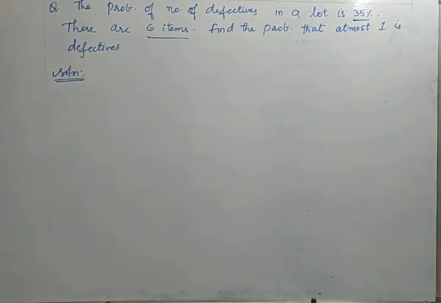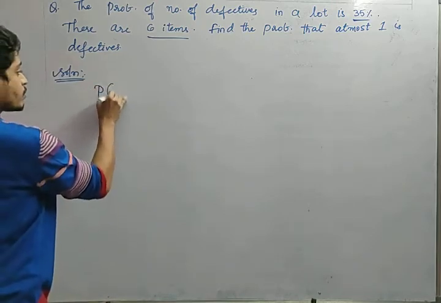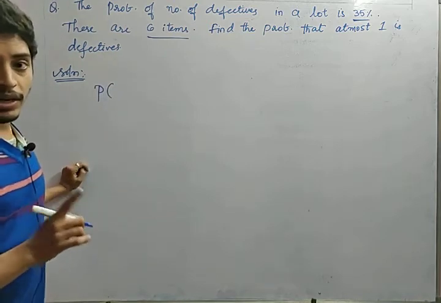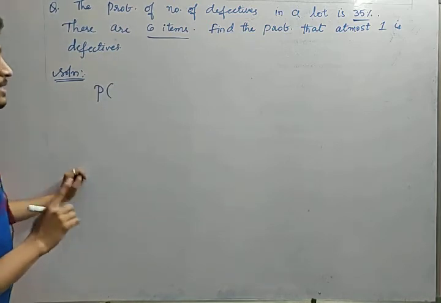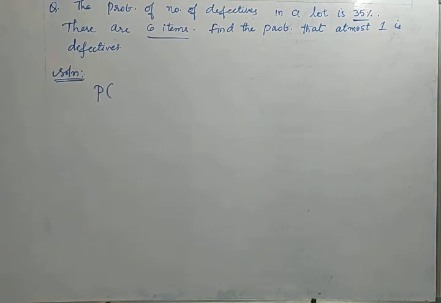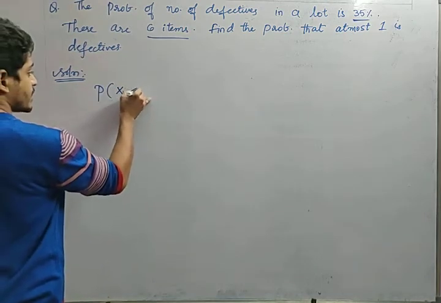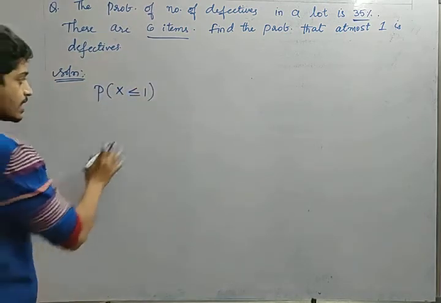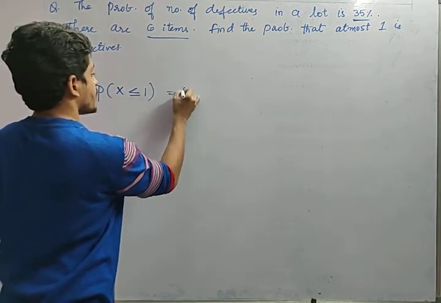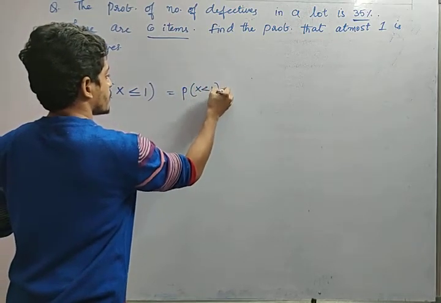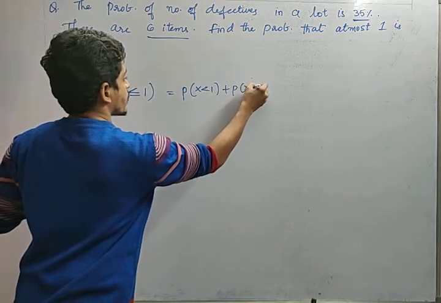At most 1, in the sense, what he is asking is P of at most, in the sense less than or equal to or greater than or equal to. It is compulsorily less than or equal to. Right, friends? At most means less than or equal to. Random variable x is less than or equal to 1. This is what he is asking. Less than or equal to 1 in the sense P of x less than 1 plus P of x equal to 1. Yes or no?